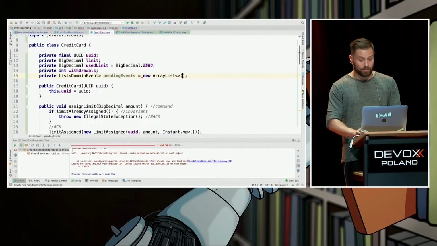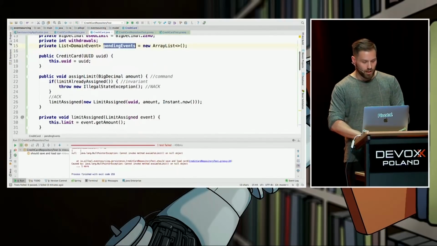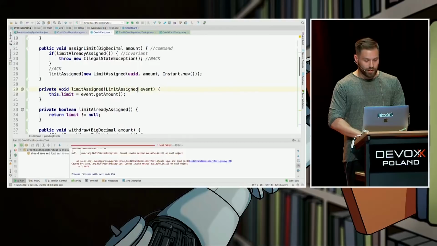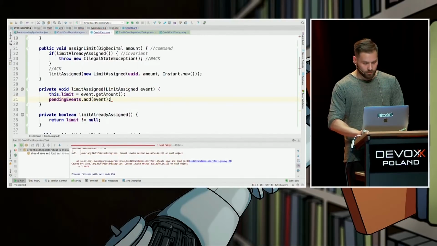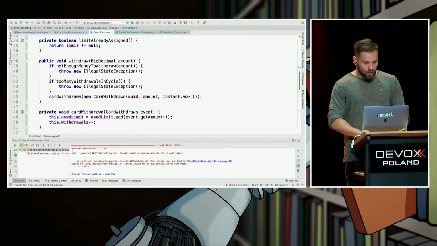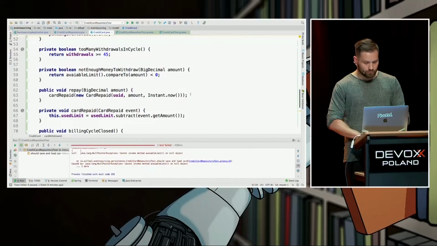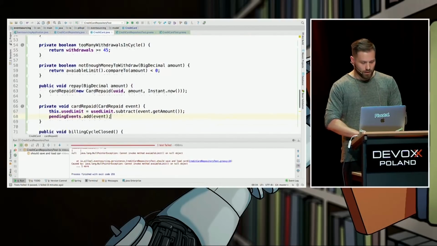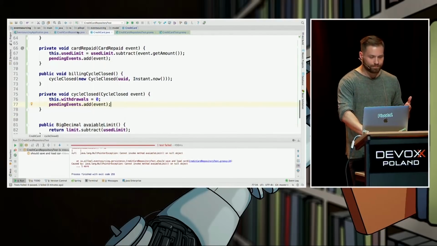And each time credit card is going to throw a new event, it also should store it in an internal collection of pending events, like here. So we have to copy paste that in here, and do the bidding cycle closed. So here, nice. So now we can answer the question, what are the pending events?